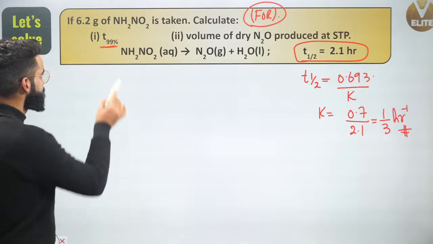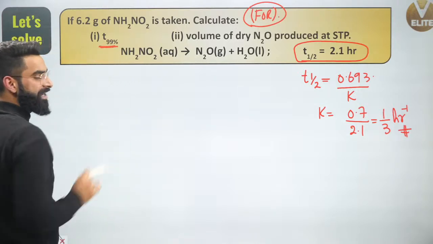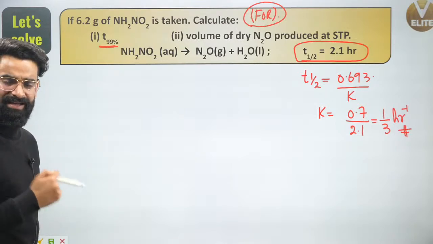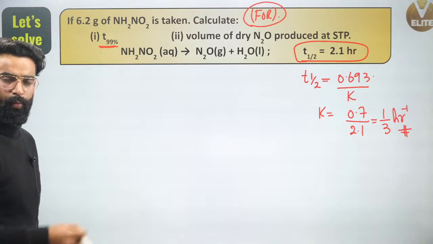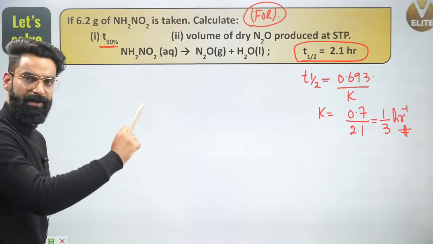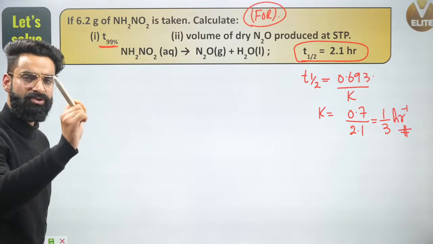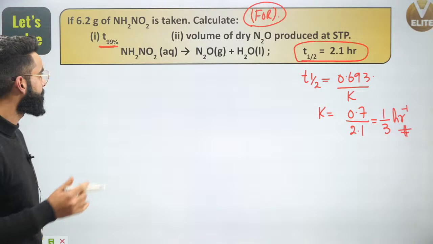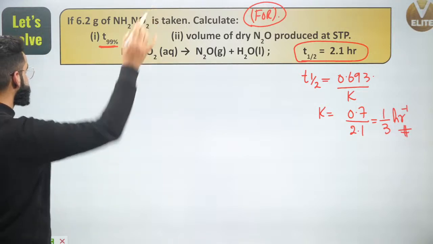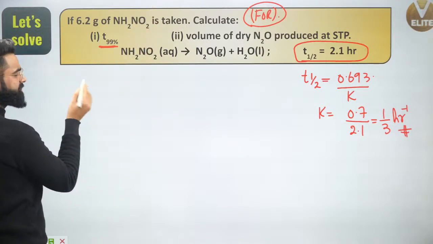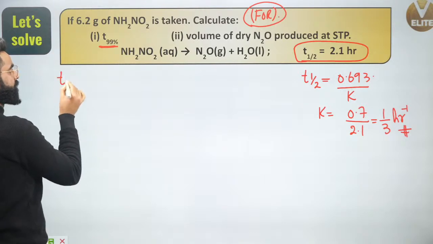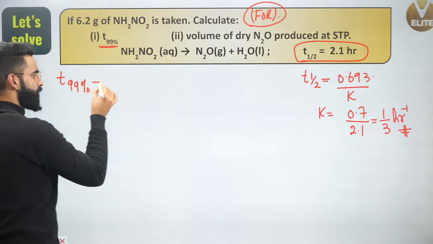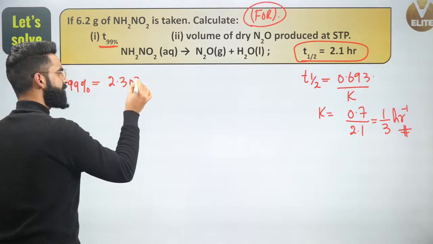Absolutely. Right? See guys, I'm supposed to calculate time taken to complete 99% of the reaction. Or I can say something like this. When 99% of the reaction would have got completed, at that time, 1% of reactant would be there in the container. Now we will see what I'll be doing. I'm going to write t is equal to the time taken to complete 99% of the reaction, which is going to be equal to 2.303 divided by K.